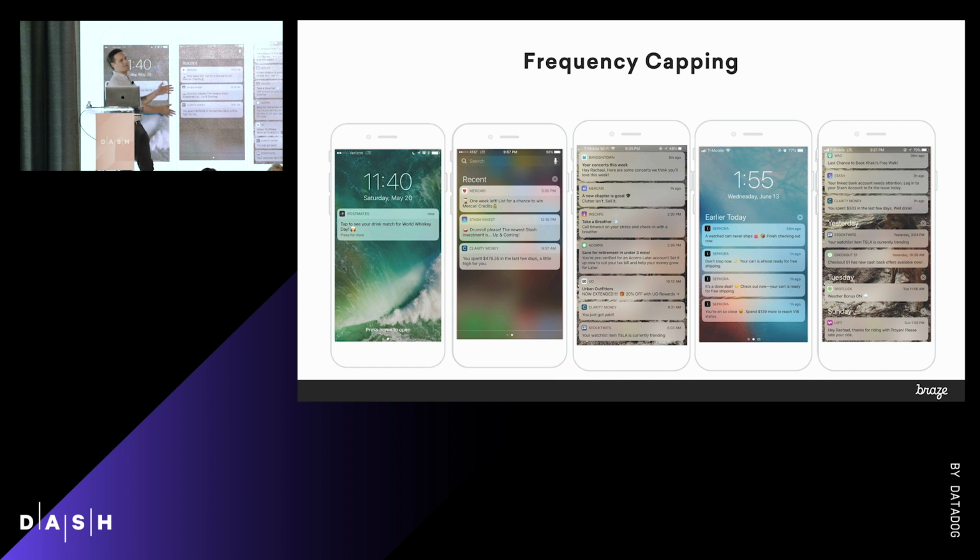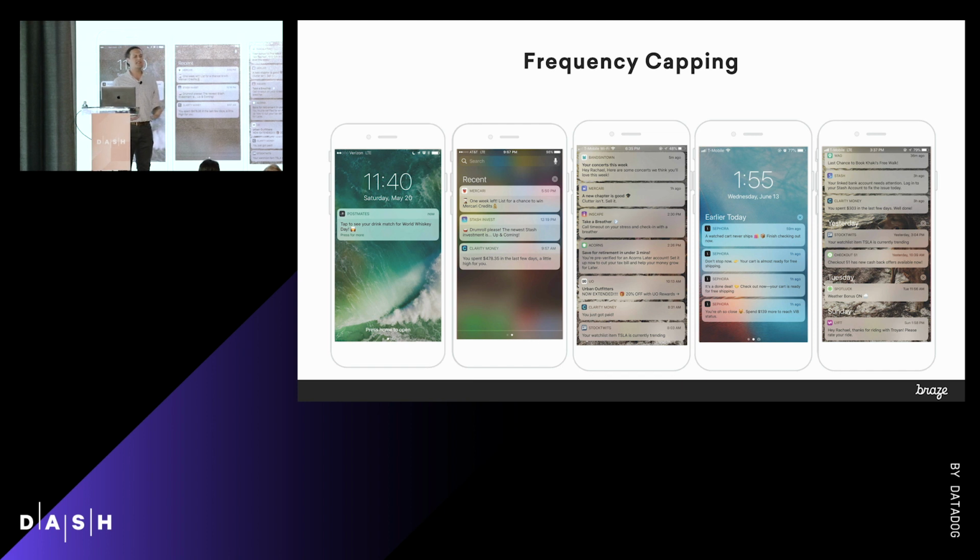You're familiar with this, right? Where you just have tons of notifications. And I bet most people just swipe all these to the right and get rid of them and hope that if it's important, it'll come back another day. Well, this is something that marketers want to avoid because they obviously want you to engage with those notifications. And they also don't want to send you too many.